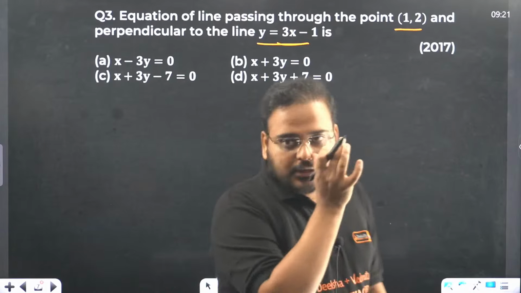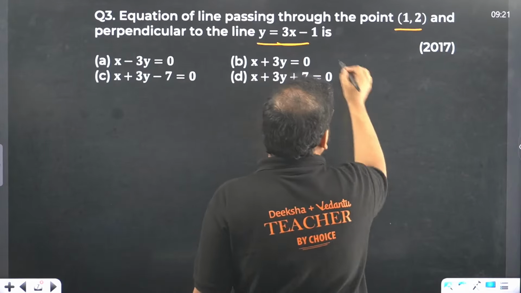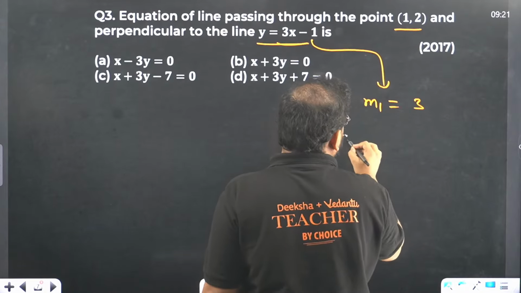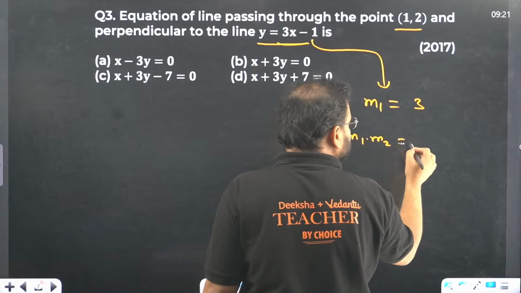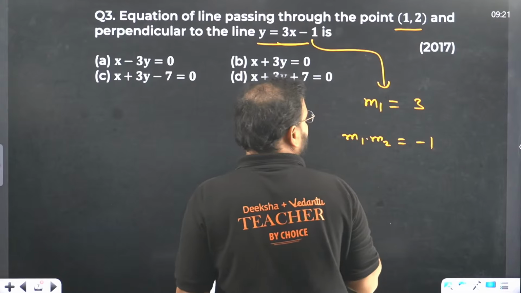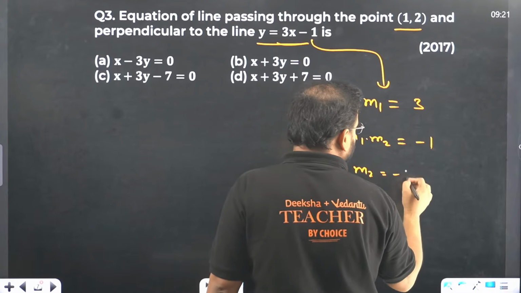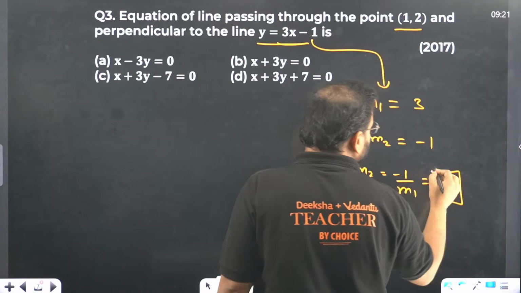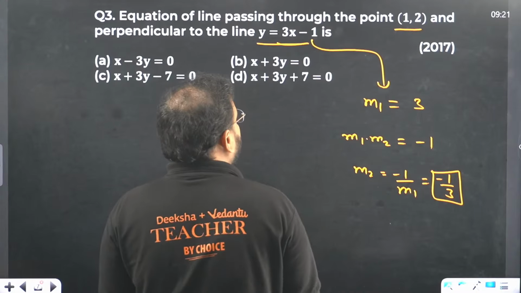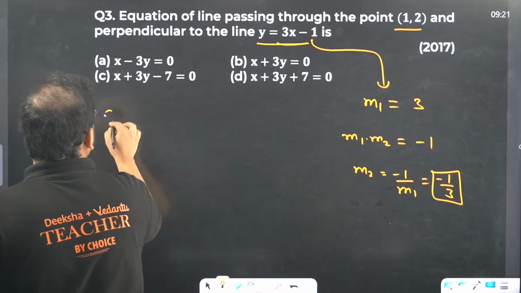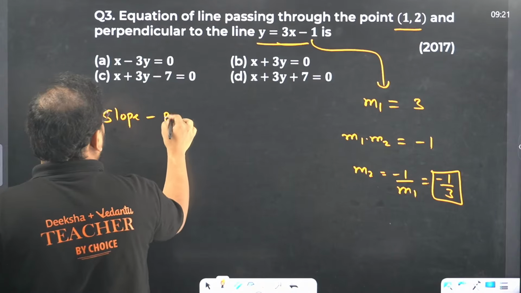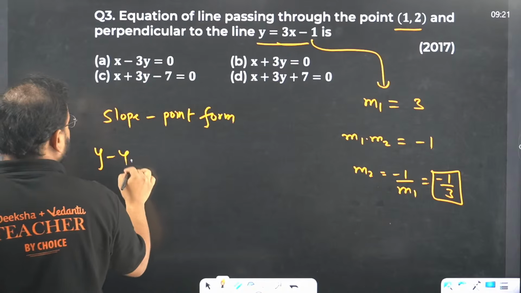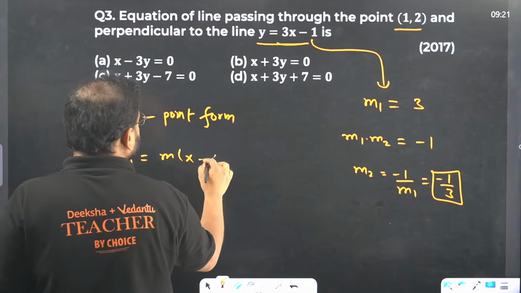Yes. Okay, so perpendicular to this, do we have the slope? Try to get the slope from here. The value of m1 is clearly given as 3, and we know that m1 into m2, for perpendicular slopes, is -1 if you take the product. So m2 is -1 by m1, which is -1 by 3. This is my slope. And we're going to use the slope-point form of equation: y minus y1 equals m times (x minus x1).